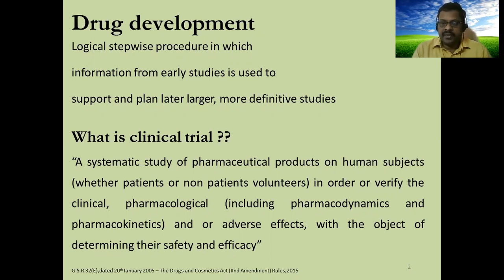Healthy adult individuals also we use in phase 1 in order to verify the clinical pharmacological parameters, that includes pharmacokinetic and pharmacodynamic parameters and adverse drug reactions, with the object of determining their safety and efficacy. That should be the aim of research. Only testing any adverse drug reactions or side effects is not the aim of a clinical trial. We have to test the safety and efficacy. That should be the outcome of a clinical trial. In the process, we can find out and confirm the safety in various parameters.